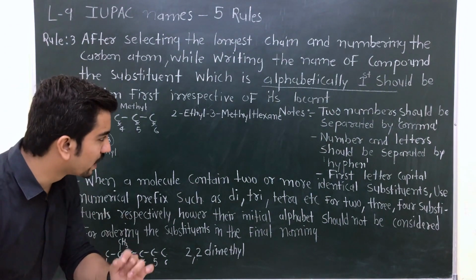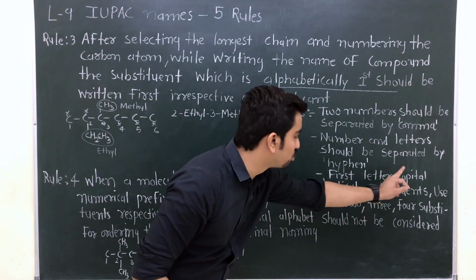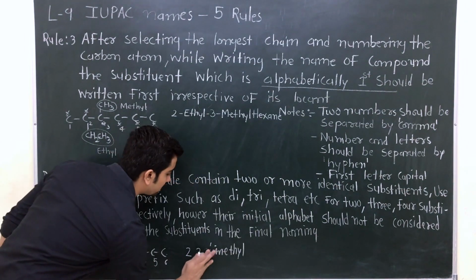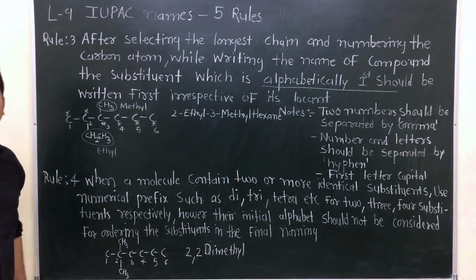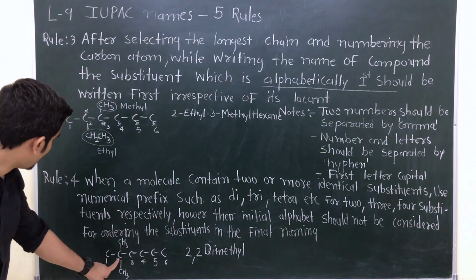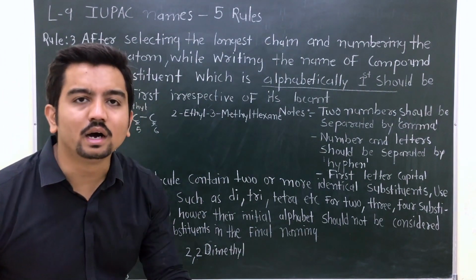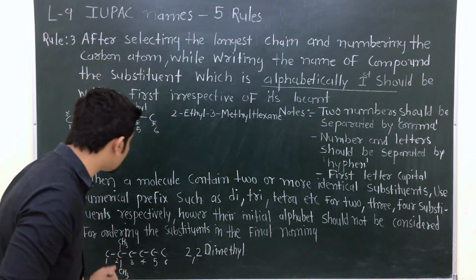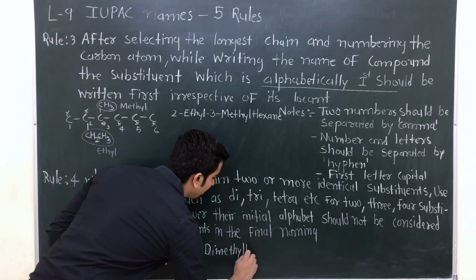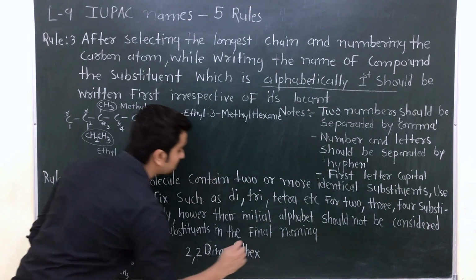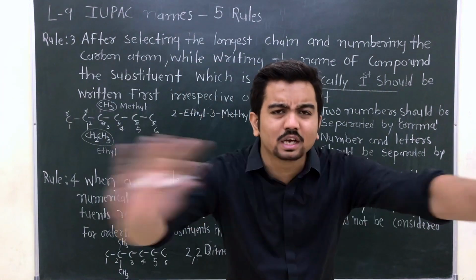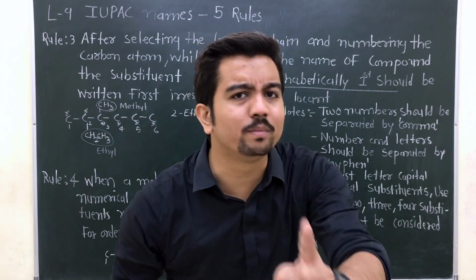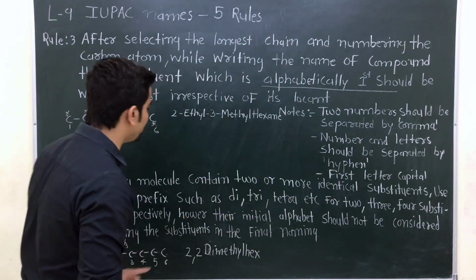But listen to me very carefully. The first letter should be capital. So change this D into the capital D. So Dimethyl. How many carbons are there in the parent chain? There are 6 carbons. If all single bonds are there, then there should be the suffix ane.